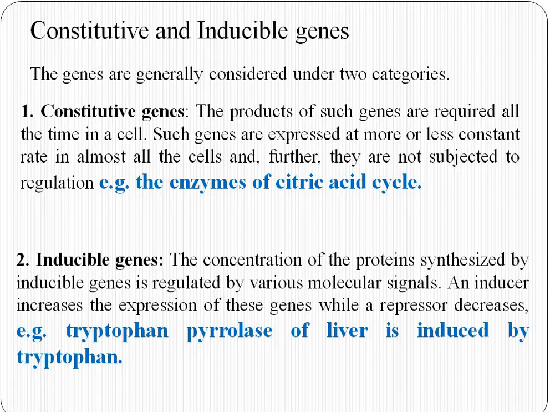But when a cell needs certain proteins to perform some activities, at that time these genes can be activated by putting some regulatory materials from the outside. Such types of genes are called inducible genes. These genes are regulated by our cell and they produce certain kinds of enzymes only. But in case of constitutive genes, they do not have any regulation mechanisms. They are transcribing all the time.